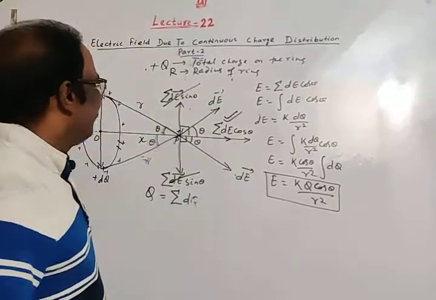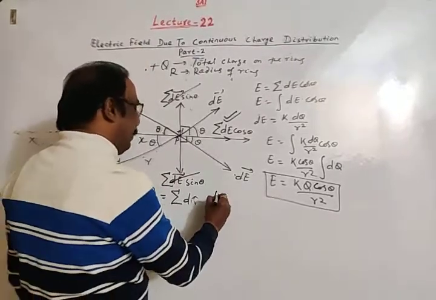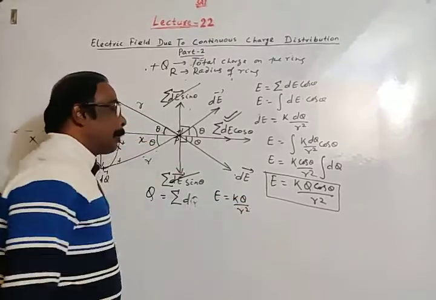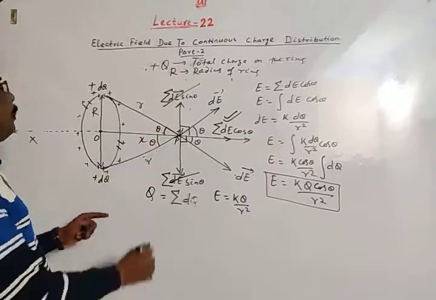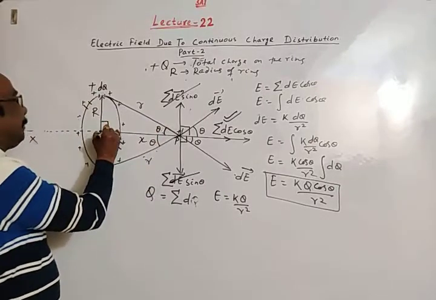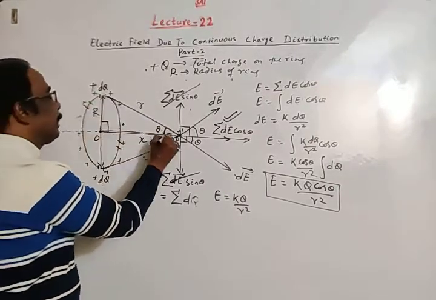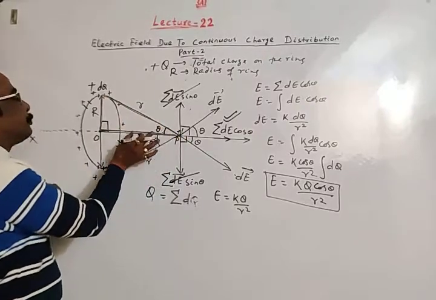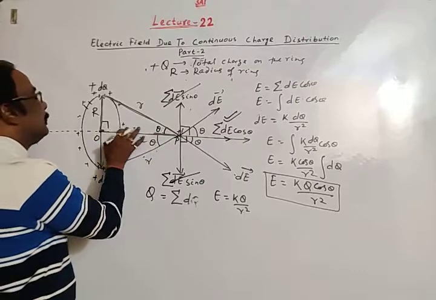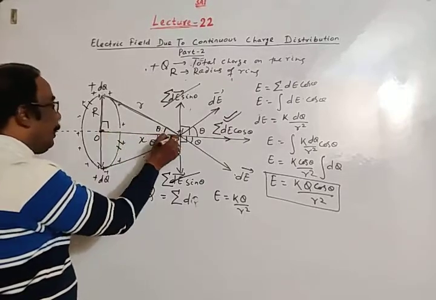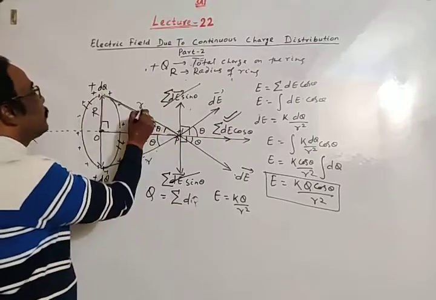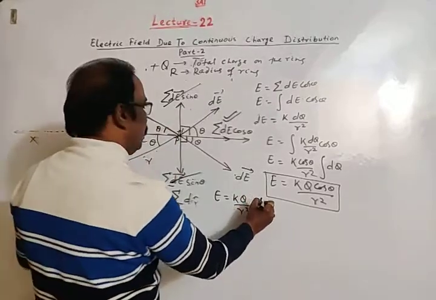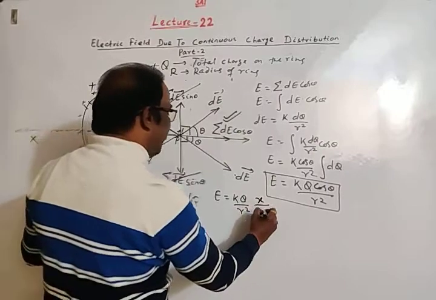Okay, then the electric field is kq by r square times cos theta. This angle is 90 degrees, so this is a right angle triangle. Then cos theta is base divided by hypotenuse. Here the base is x, and the hypotenuse is r, so cos theta is x by r.